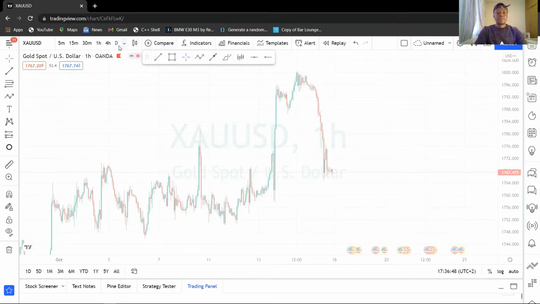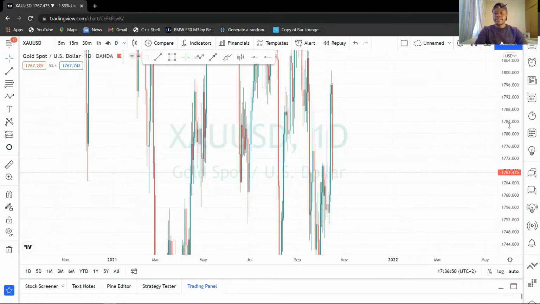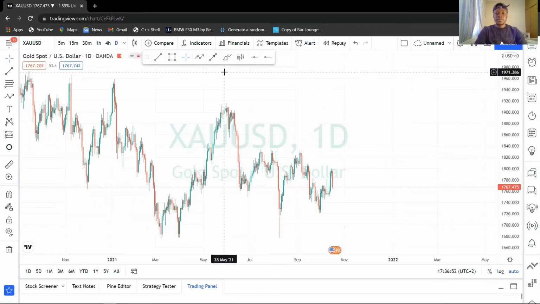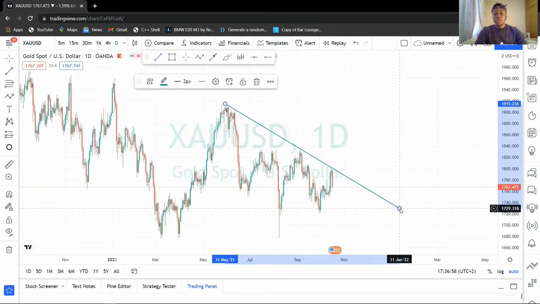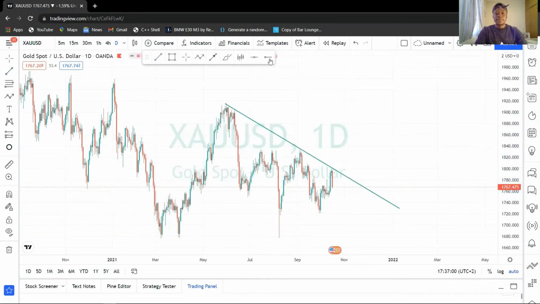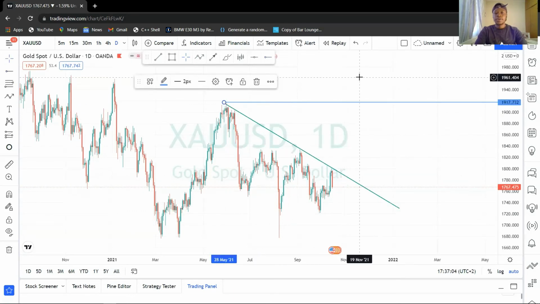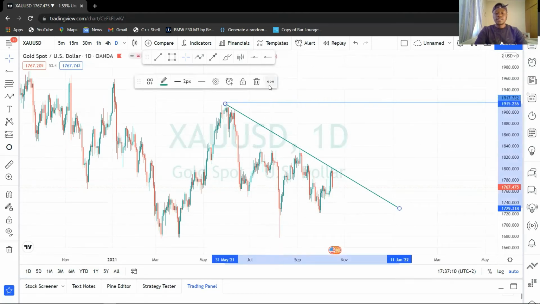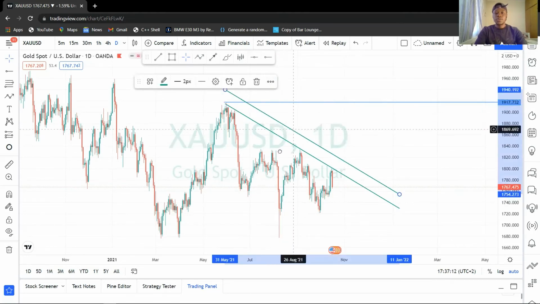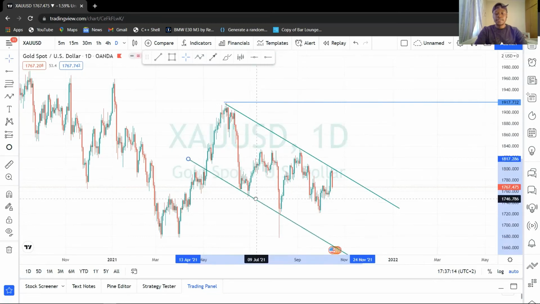So let's just simply go to our daily, and then let's make this smaller, and then let's take a trend line here on the highs, and then let's go down with it. We know that this is the 90% rule that we're going to focus on. If you can decide to break this trend line, that's where we're going to be headed. So let's just take this and clone it so that we can have what? Our supporting trend line. So we're having something like this.